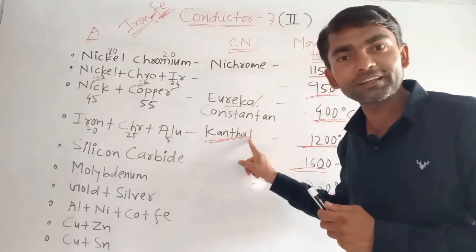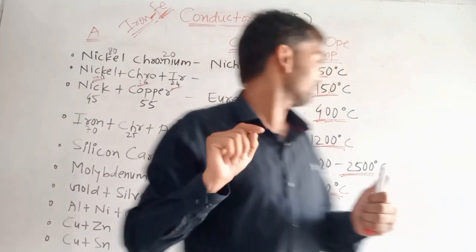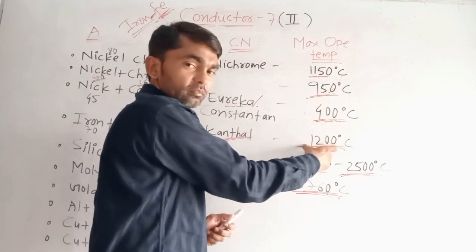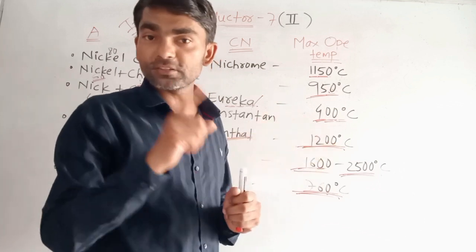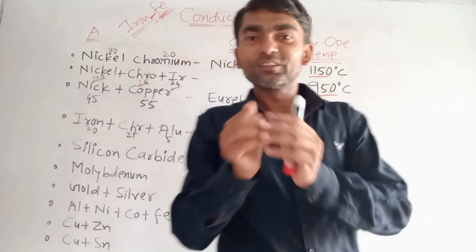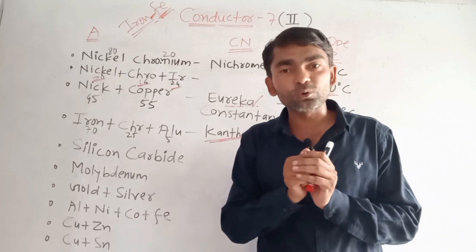What is the maximum operating temperature of Kanthal? The maximum operating temperature is 1200 degree centigrade. Okay, so in this way you have to frame the questions.